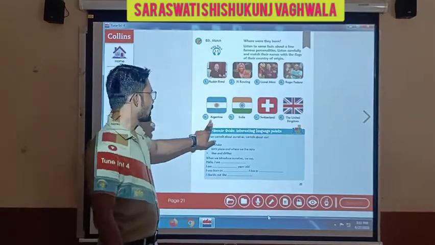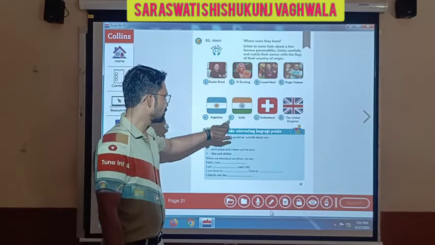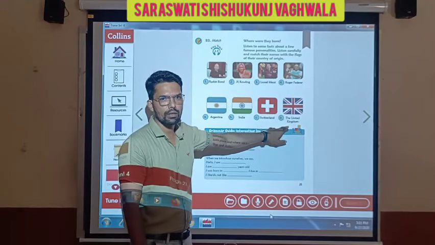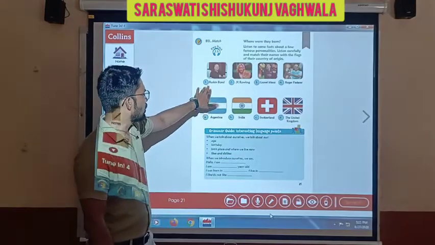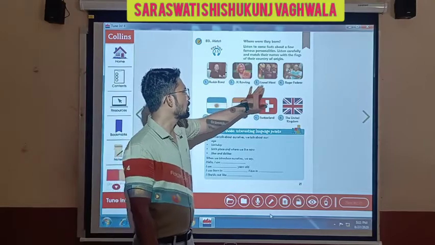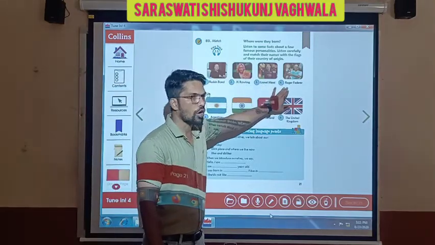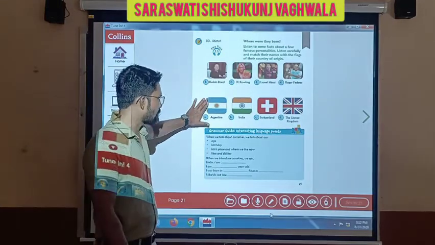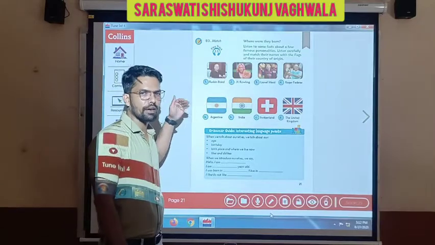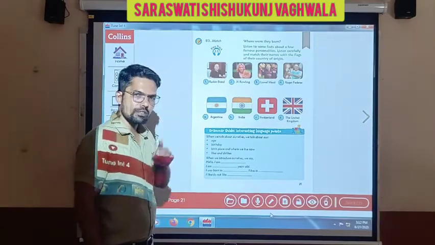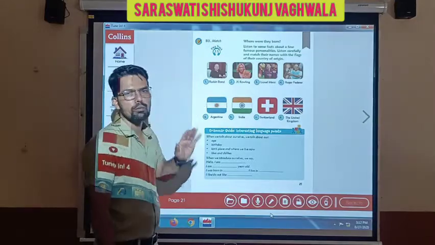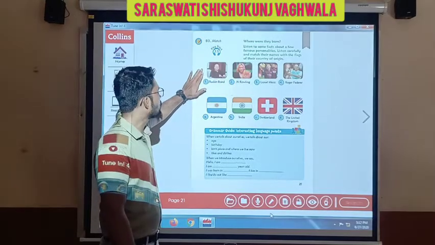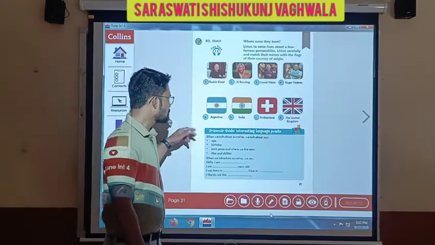Okay, here are the names of the countries: Argentina, India, Switzerland and the United Kingdom, that is UK, England, right? And the names of the people: Ruskin Bond, J.K. Rowling, Lionel Messi and Roger Federer. These are the names of the people, these are the countries and their flags. You just need to match them correctly. So if you have listened to the audio very carefully, you all will be able to answer every one of these questions correctly, right? Now let us move on to the next point.